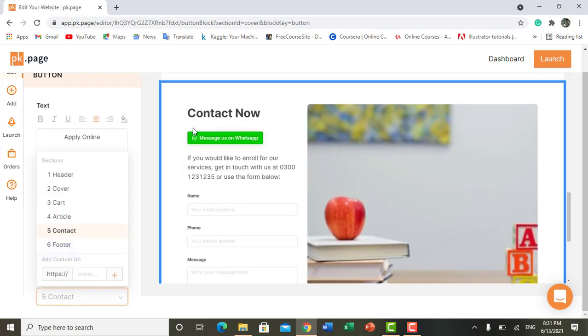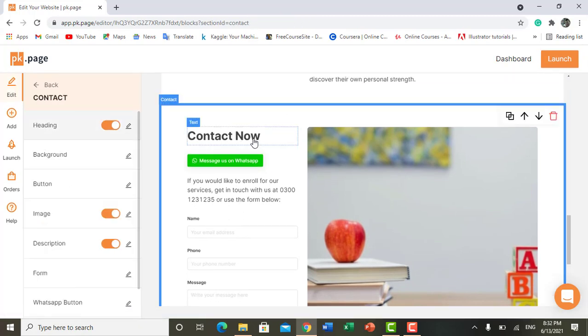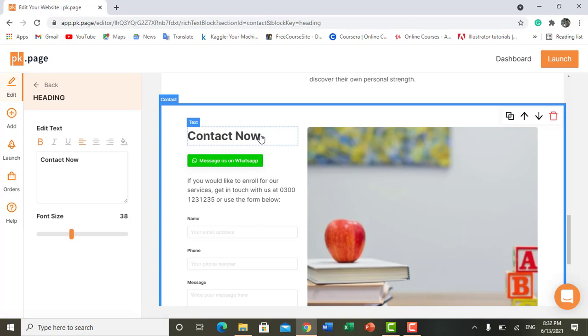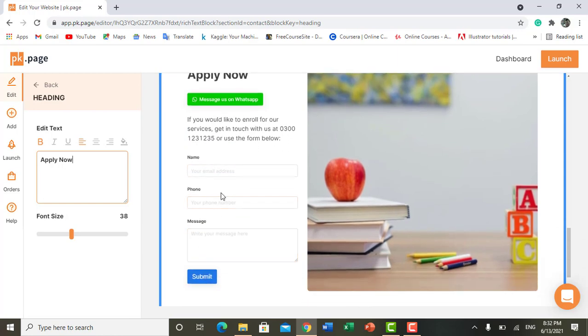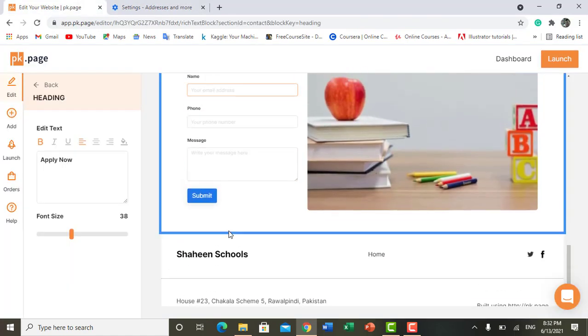Fine. And here you can see the connect now. And here I want to change this name from connect now to apply now. Sorry, apply now. Fine. Now what the user has to do is tell his name, phone number and message, and you can add all the things as it is.